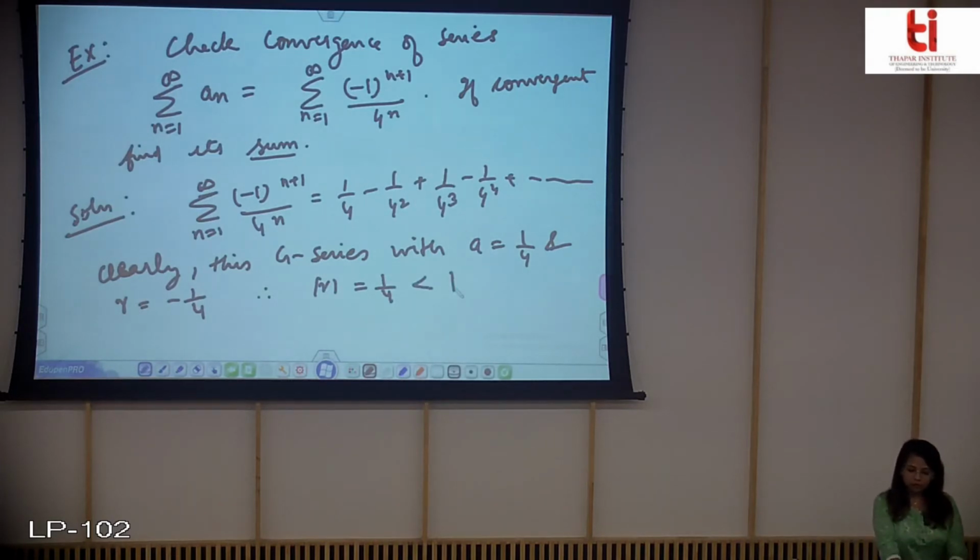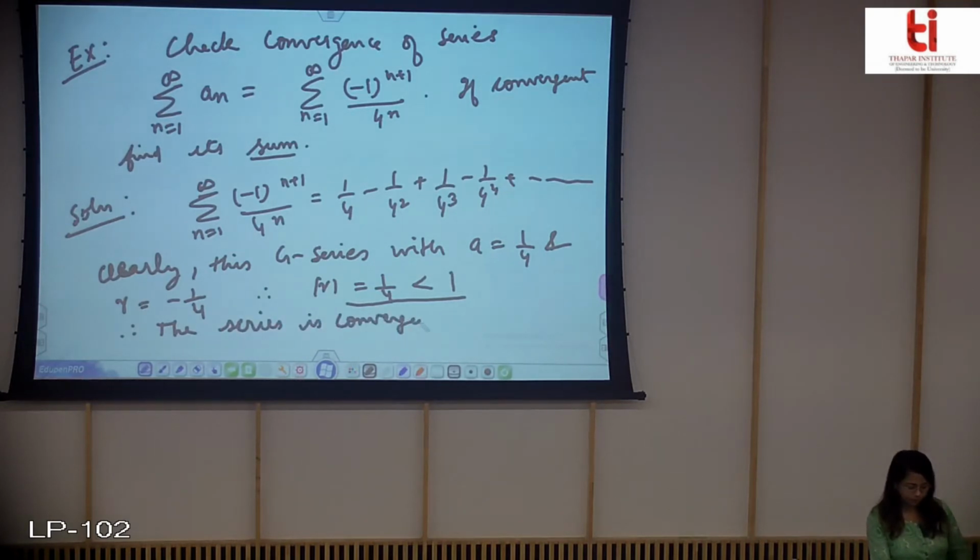Now you have done the result that if mod of R is less than 1, then we will have a convergent series. Therefore by geometric series result, the series is convergent, and its sum will be equal to A. What is our A?